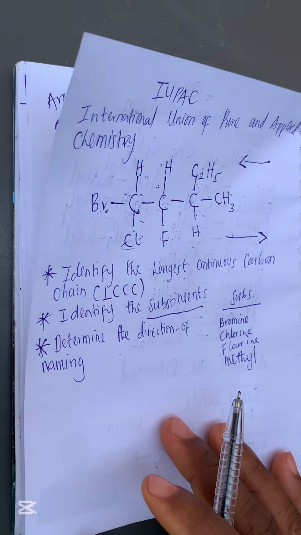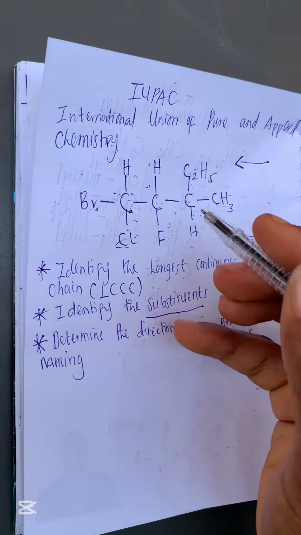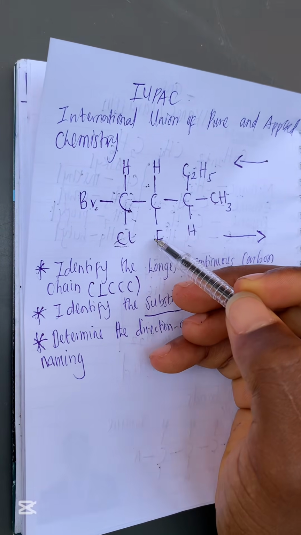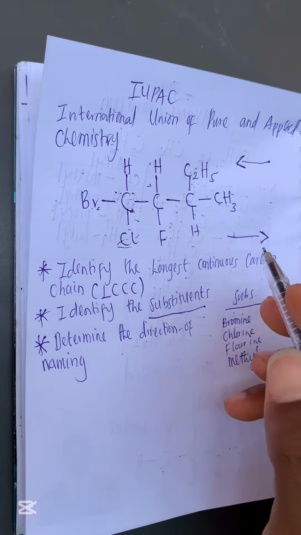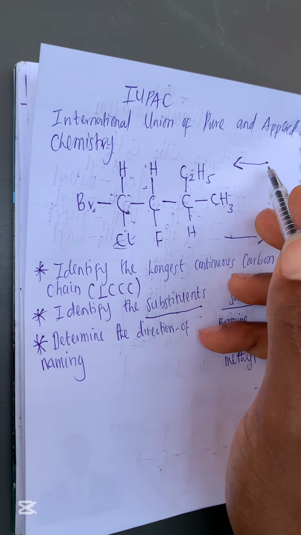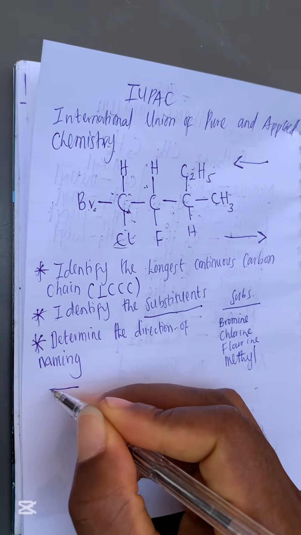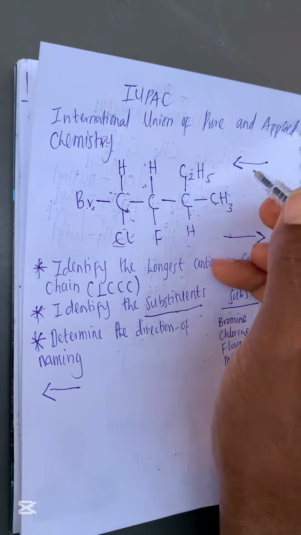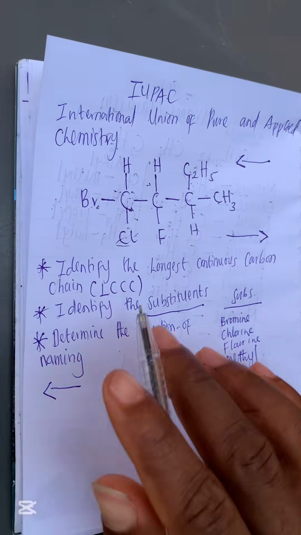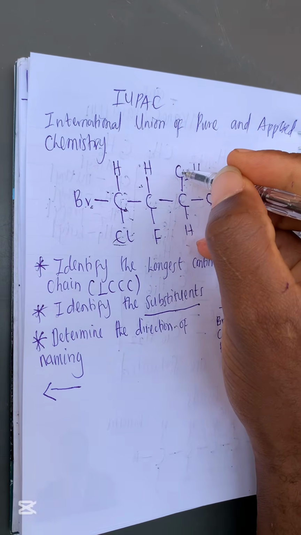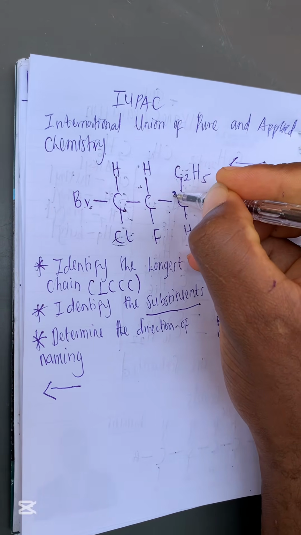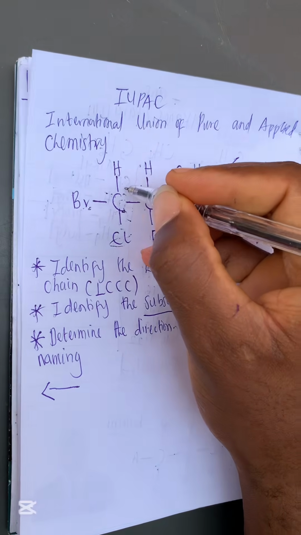The direction of our naming can be known through the positions of our substituents in either direction. So let us try to get it. If you are naming towards the left, towards this side, this is going to be our carbon 1, carbon 2, carbon 3, carbon 4, and carbon 5.